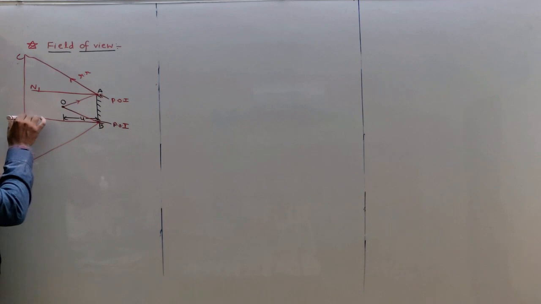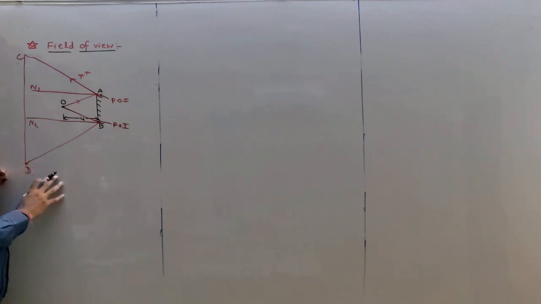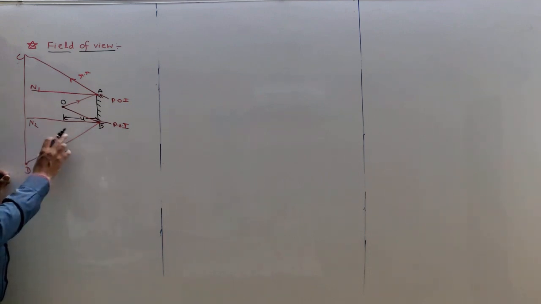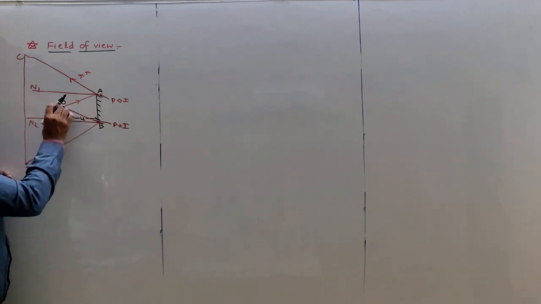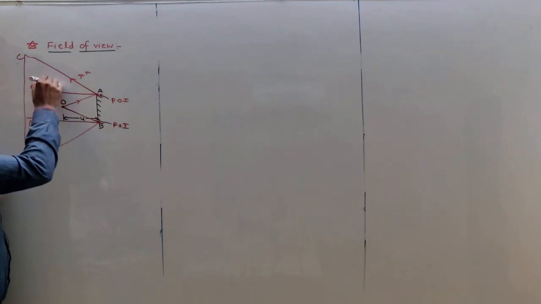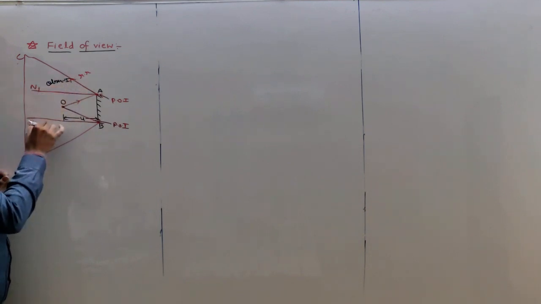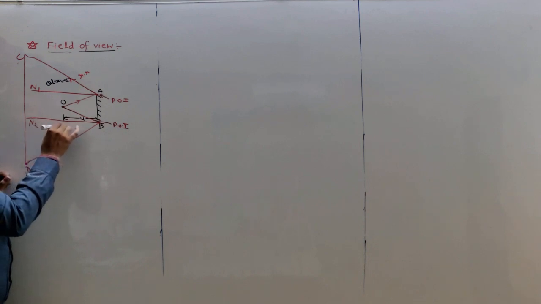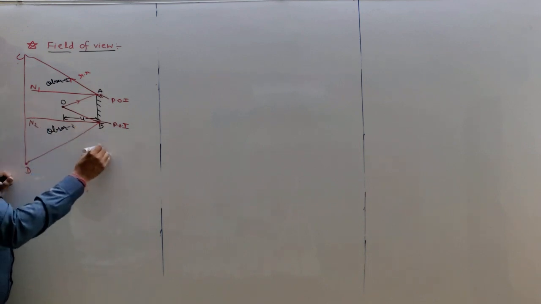Okay students. If I ask the question which observer can see the image of an object, suppose I take observer 1, observer 2 and observer 3.